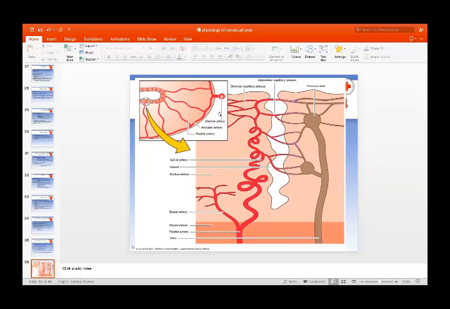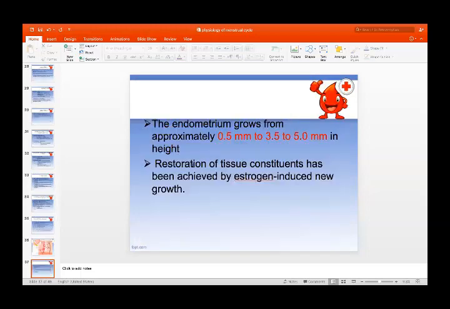As you can see, this is the uterine artery, which subdivides into the arcuate artery, and the arcuate artery leads to the radial artery, and the radial artery further leads to the basal artery, and then the spiral artery. So this is the picture showing the structures in the endometrium. The endometrium grows from approximately 0.5 millimeters to 3.5 to 5 millimeters in height.